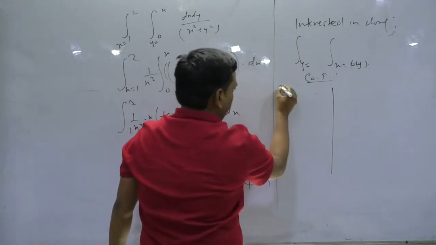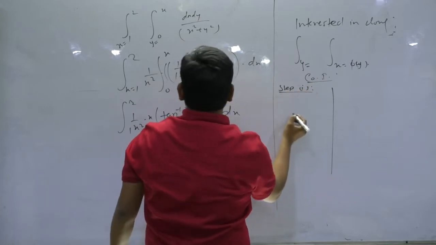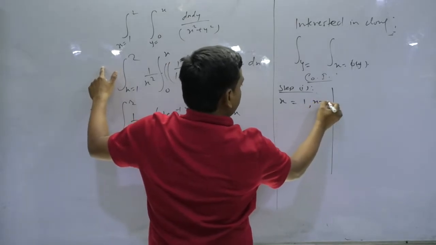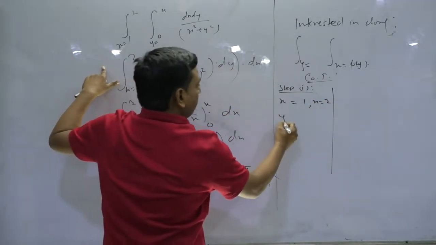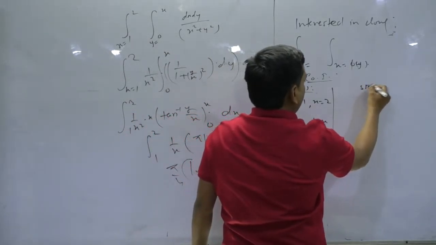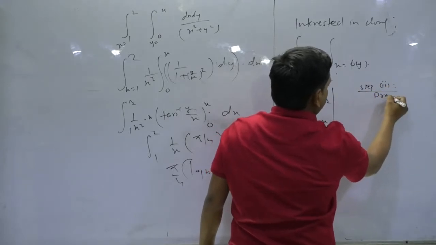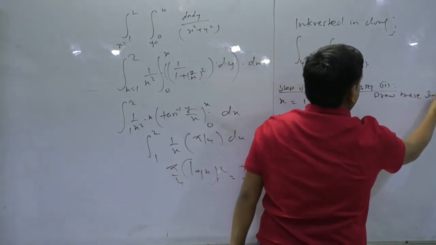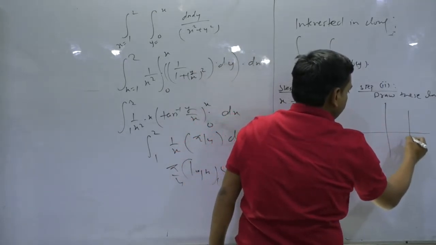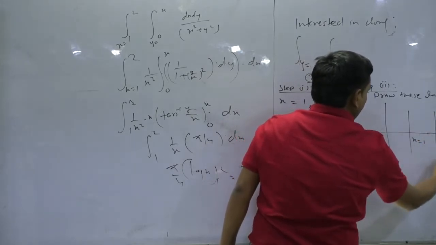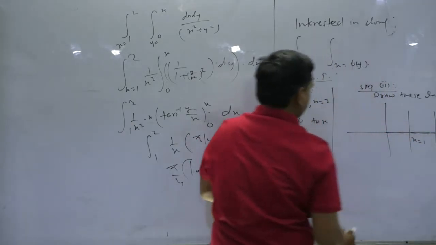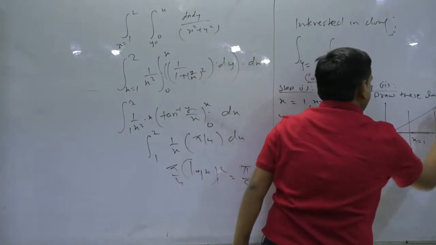So step 1. For the change of order of integration, first you write the limits. x is from 1 to 2 and y is from 0 to x. Now step 2: draw these limits. If I want to draw these limits, x equals 1 is this line, and x equals 2 is this line. y equals 0 is the x axis, and y equals x is a straight line like this.